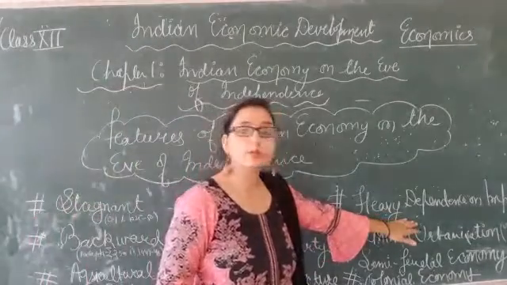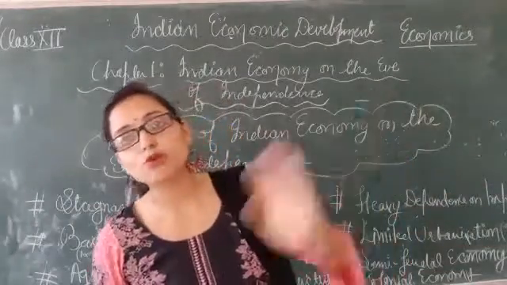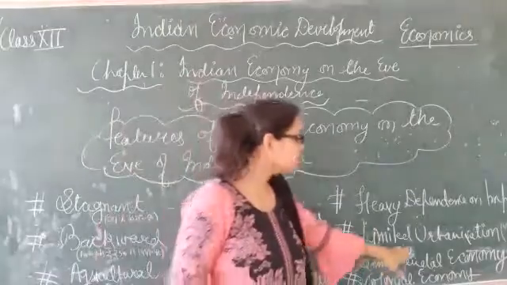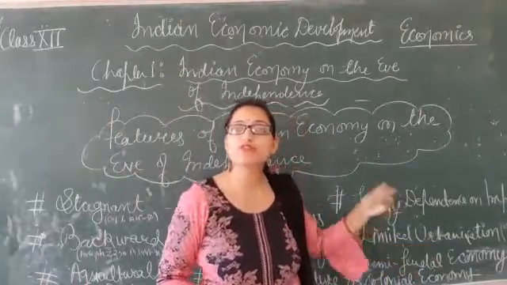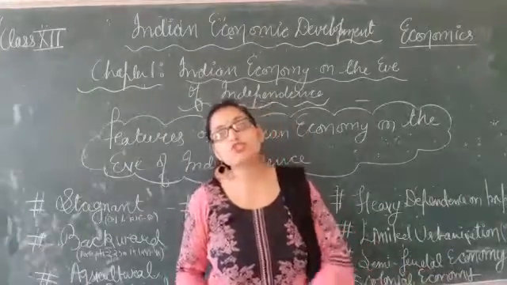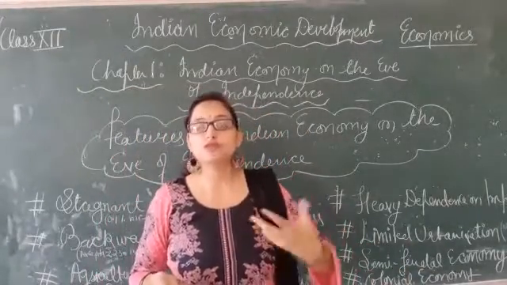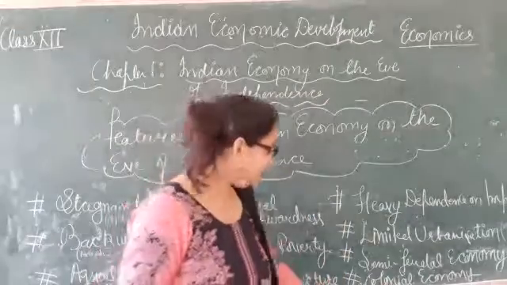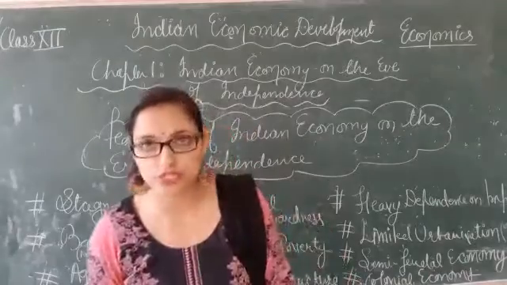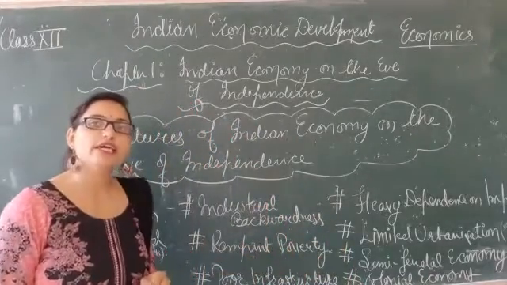Heavy dependence on imports, meaning most of the finished goods and defense equipment had to be imported from Britain. We were not producing them in our country. Limited urbanization, meaning only a few people were living in urban areas. Semi-feudal economy means it was a mixture of feudalistic and capitalistic economy, where feudalism was given more importance. Clear? And last is colonial economy, because India was a colony of the Britishers. Clear? So these are the main features of the Indian economy at the eve of independence.